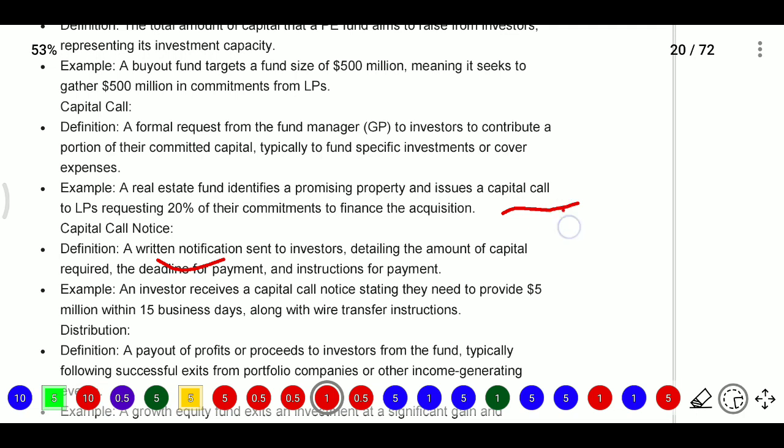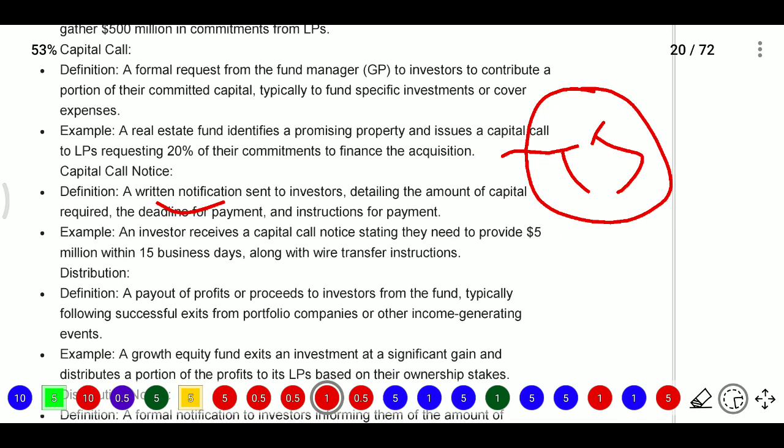They will say you need to pay within 15 days, we are investing this amount, we are incurring this expense. They will give the details in that notice. For example, an investor receives a capital call notice stating they need to provide $5 million within 15 business days, along with wire transfer instructions.